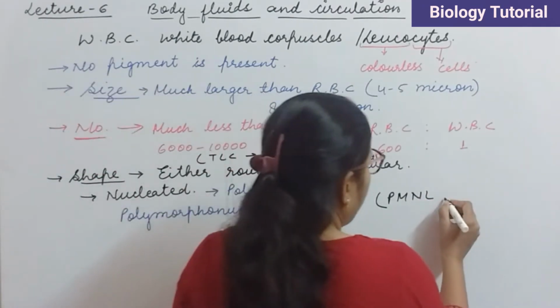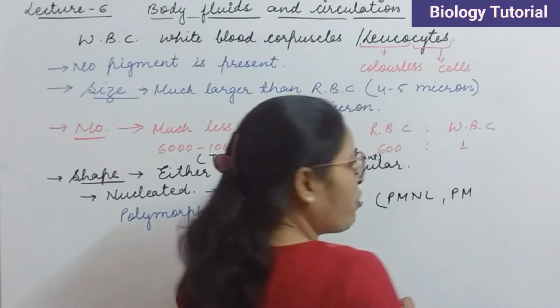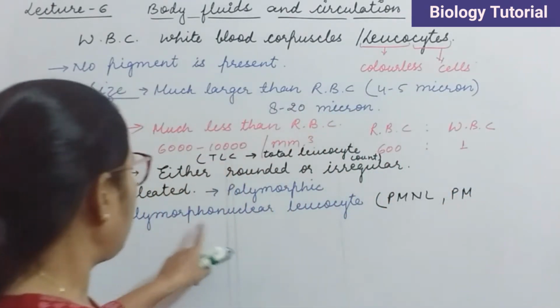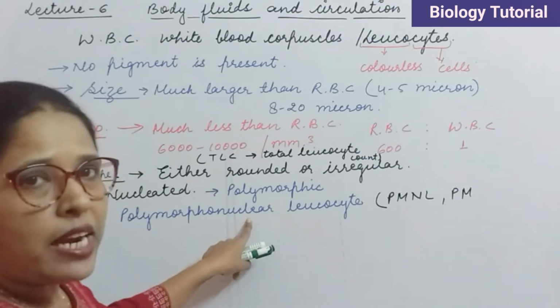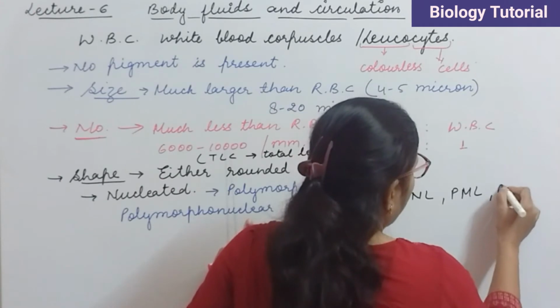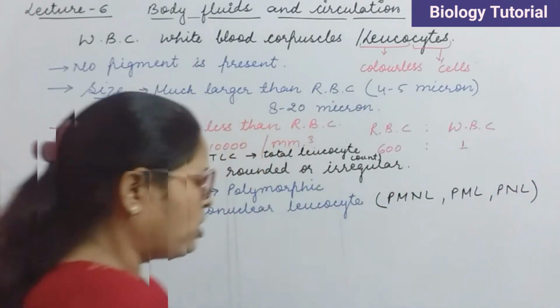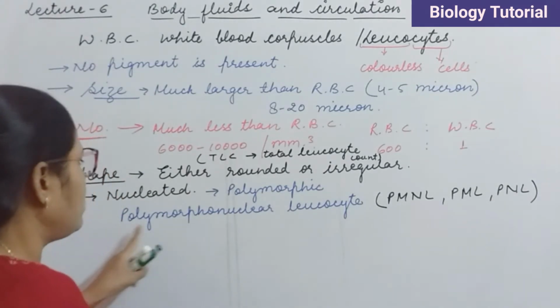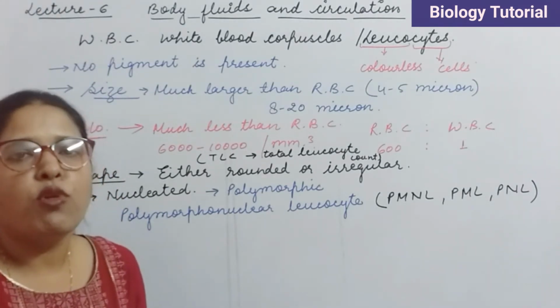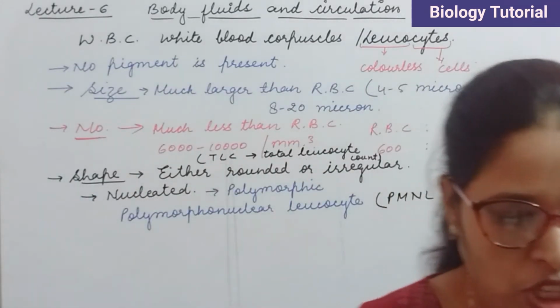One more abbreviation is PNL. So these are the abbreviations used for this term, polymorphonuclear leukocytes. Clear? So this is the shape.